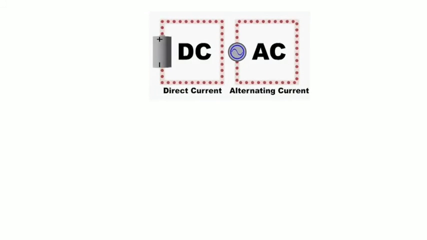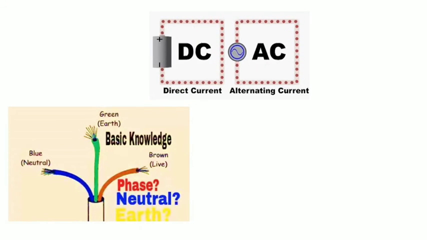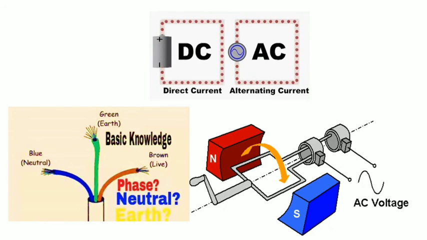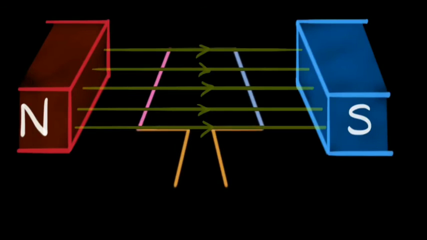DC power supply gives constant power without any fluctuation. We can have direct current or DC power from batteries or solar panels. AC supply also has 2 terminals, but instead of saying positive and negative, they are called phase and neutral. We have AC power supply in our home.